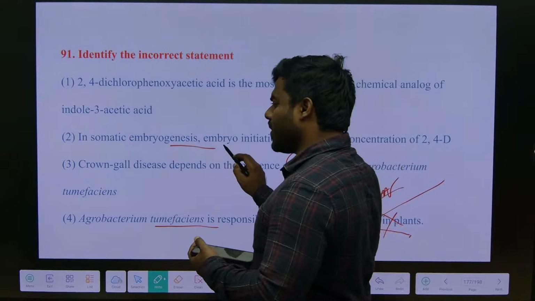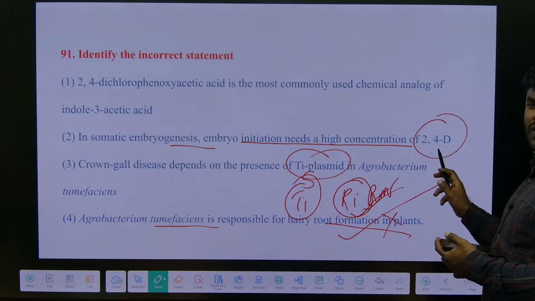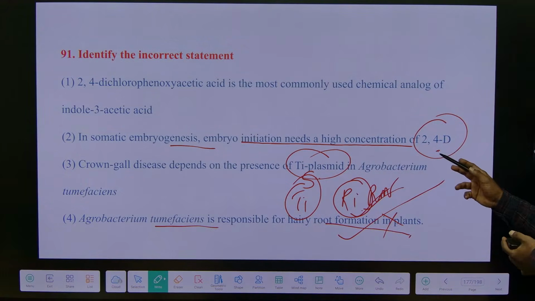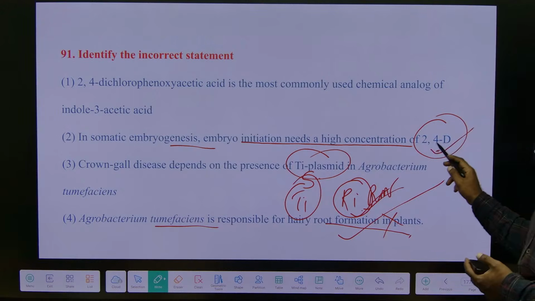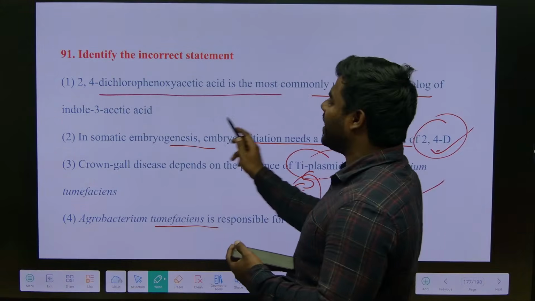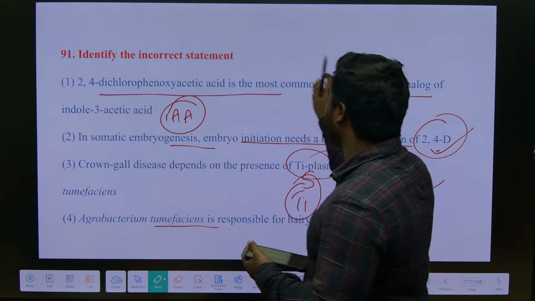In somatic embryogenesis, embryo initiation needs a high concentration of 2,4-D. What is this? 2,4-dichlorophenoxyacetic acid. What is this? Synthetic auxin. 2,4-dichlorophenoxyacetic acid is the most commonly used chemical analog of IAA. IAA is a natural auxin and this will be what? Synthetic.